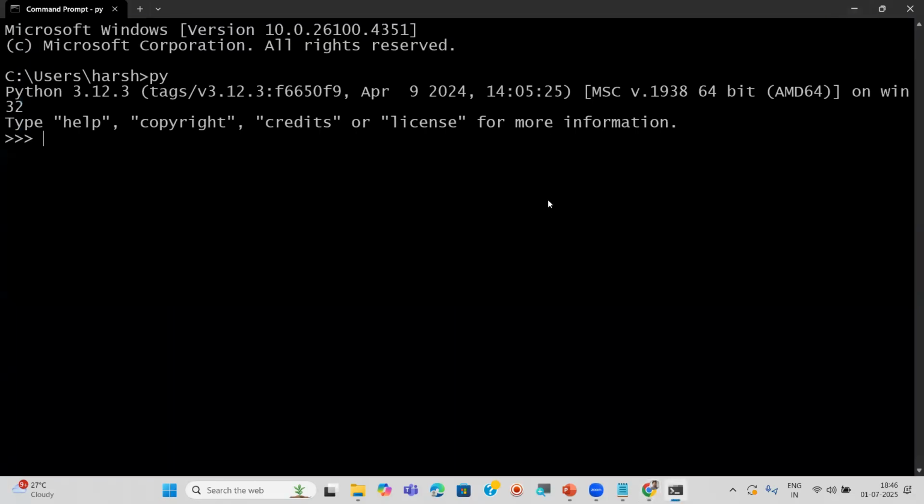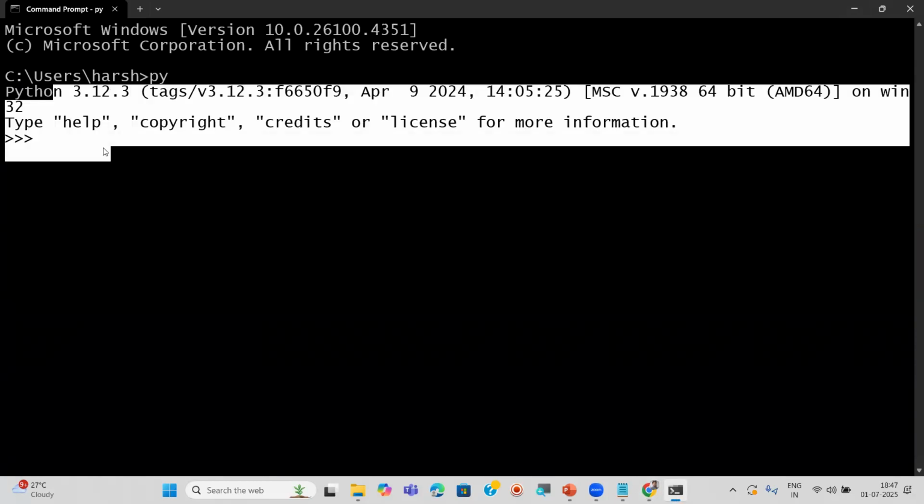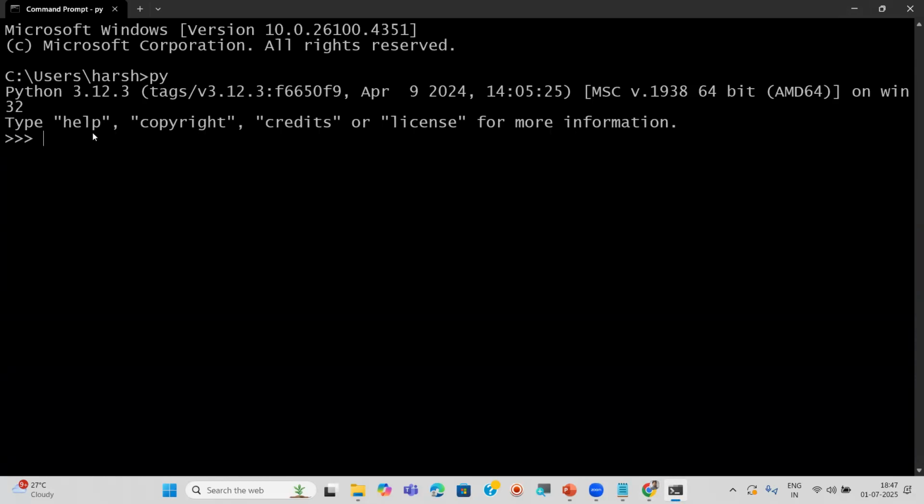After installation, you can open the command prompt like this. Here you can type py or python. So that is going to connect to Python like this. Now we are ready to type some instructions. For example, if you want to print any message, you can use the print function. Let's write some code: Welcome to Python.